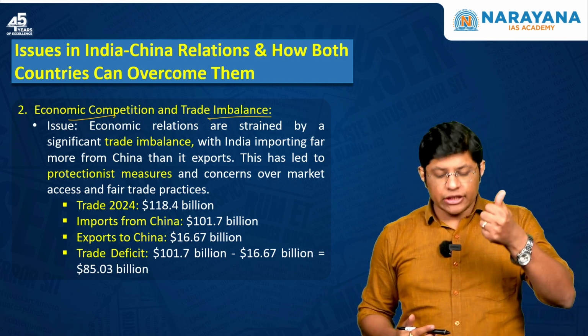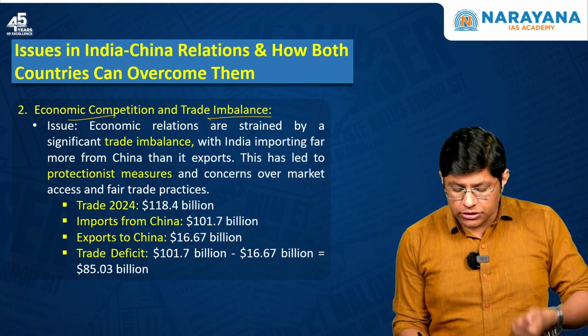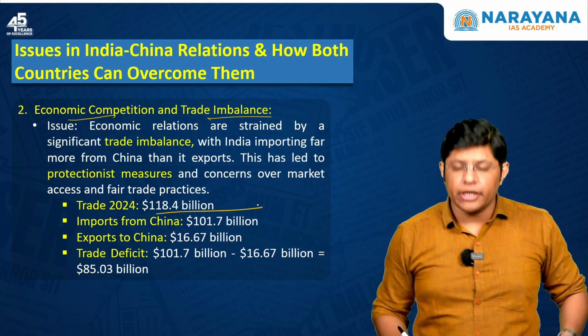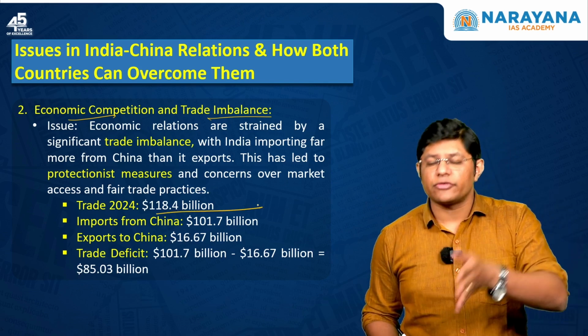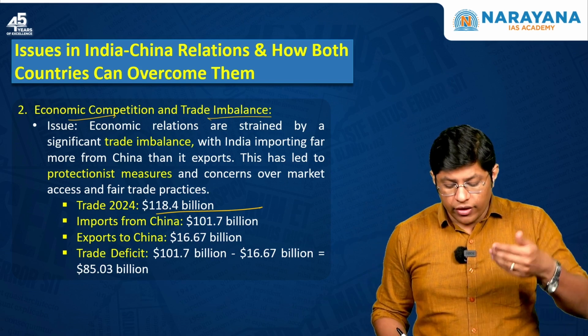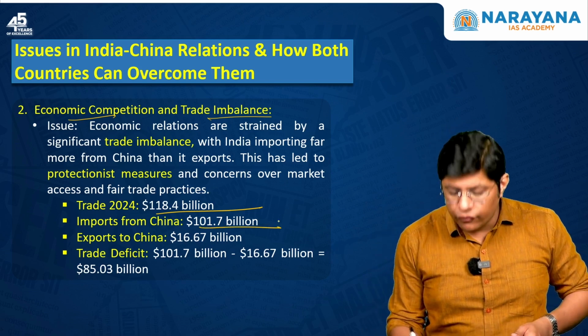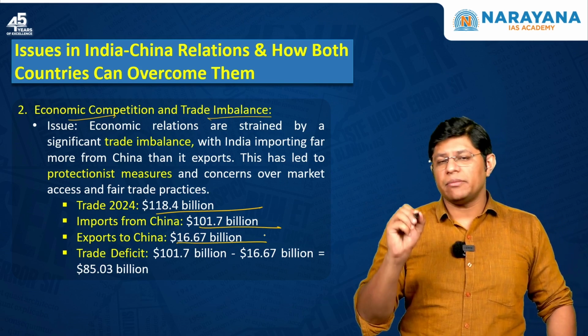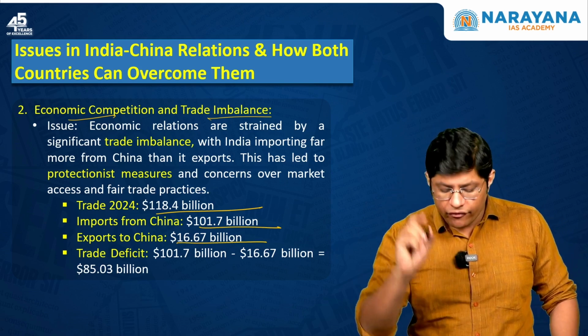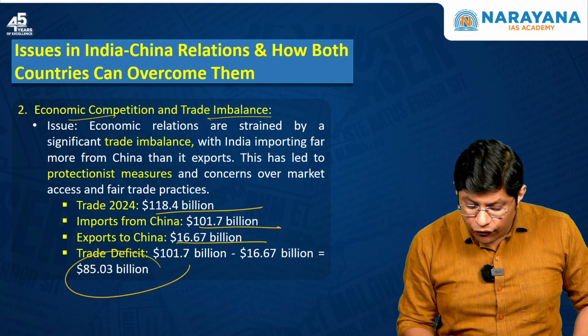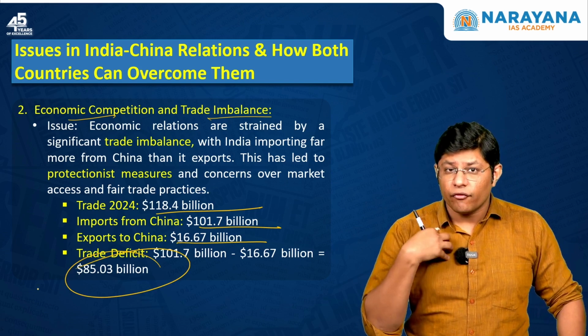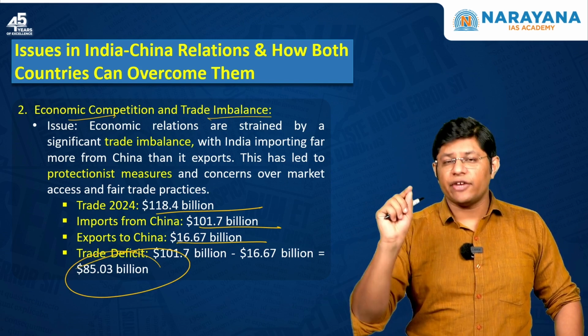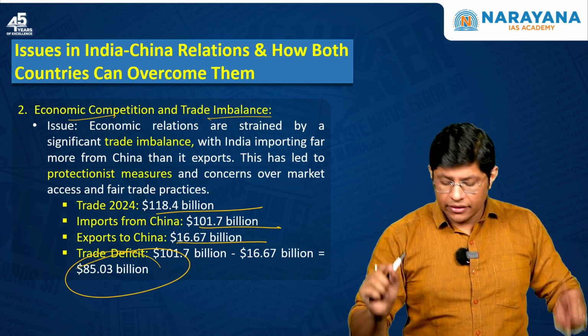Now, if you see the 2024 trade, the trade was around $120 billion, which has reduced from the last few years. We import around 100 billion worth of goods from China. We export only about 16 billion worth of goods. So, the trade deficit amounts to $85 billion, which means we owe this amount to China, $85 billion. This is the second issue.